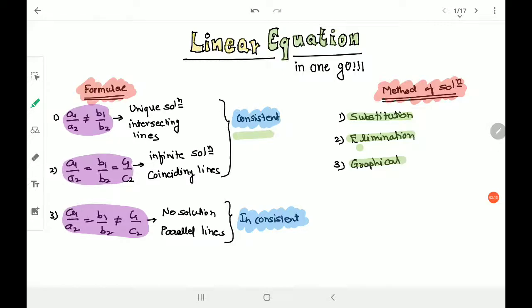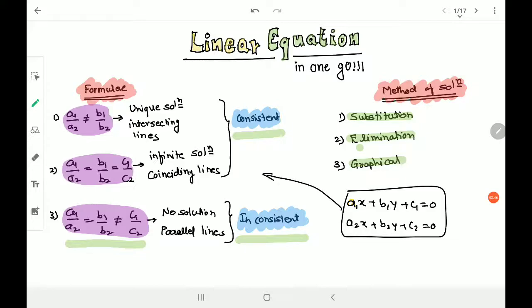Consistency means the equations will have some solution. So the first two conditions are called consistent and the last one is called inconsistent, and this is the special condition for inconsistency: A1 upon A2 equals B1 upon B2 but not equal to C1 upon C2. What are A1, A2, B1, B2, C1, C2? It's the standard form of any equation. The standard form of a linear equation in two variables is A1x plus B1y plus C1 equals 0 and A2x plus B2y plus C2 equals 0. So this we call the standard form for these A1, A2, B1, B2 and C1, C2.